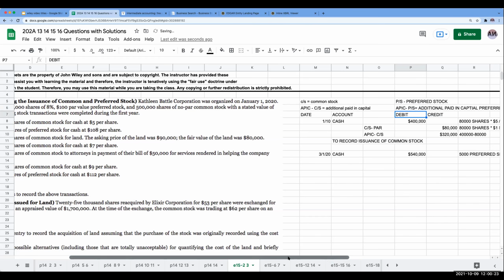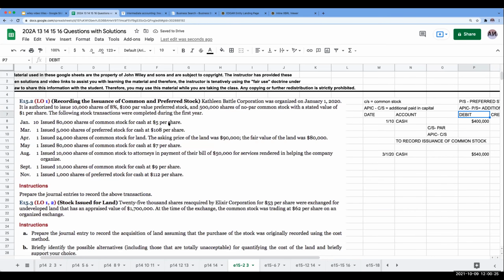Now, I don't know the answer if we sold the stock below its $100 par value, if that would be something that would be owed to a company, but I would be very concerned about that. If you're selling something at a discount to par value, that can create a problem for an investor. The next thing we're going to do is record preferred stock at par, and additional paid-in capital preferred stock.